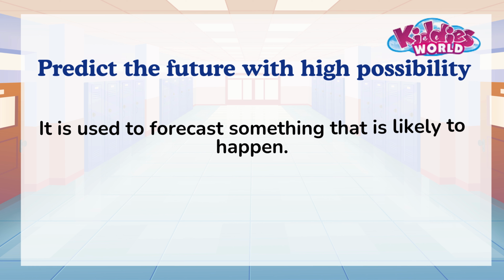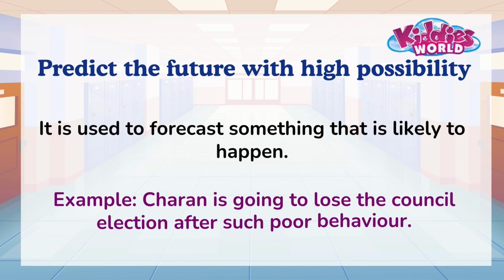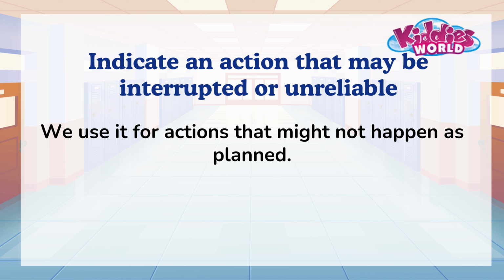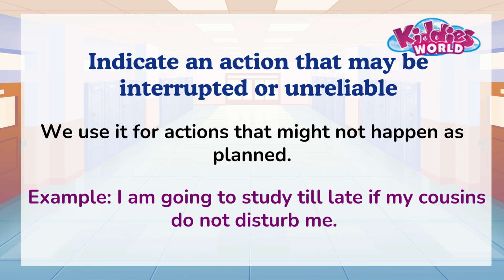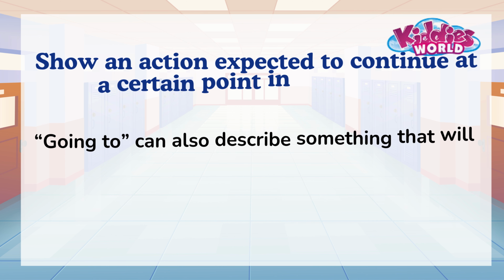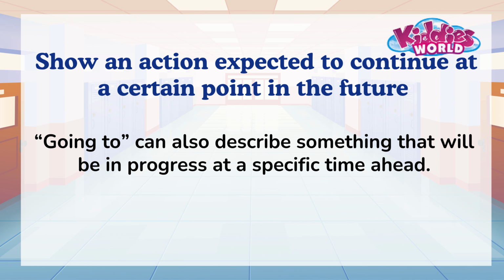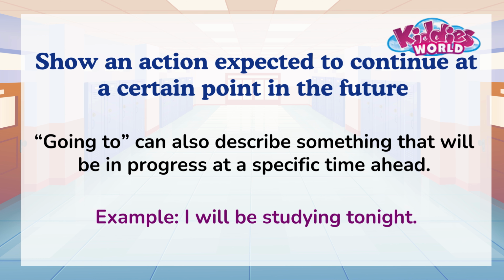It is used to forecast something that is likely to happen. Example, Charan is going to lose the council election after such poor behavior. We use it for actions that might not happen as planned. Example, I'm going to study till late if my cousins do not disturb me. Going to can also describe something that will be in progress at a specific time ahead. Example, I will be studying tonight.